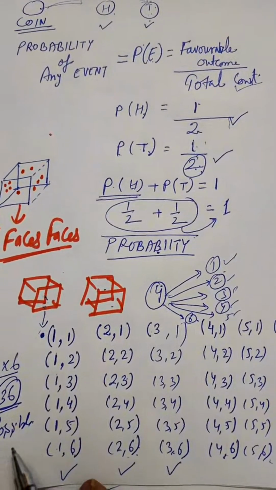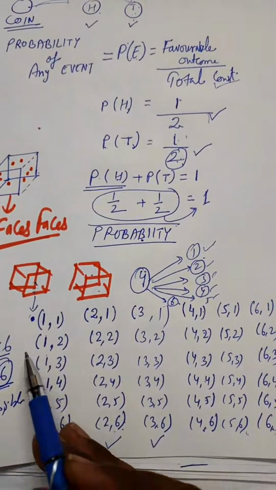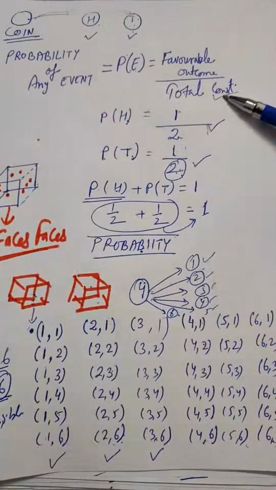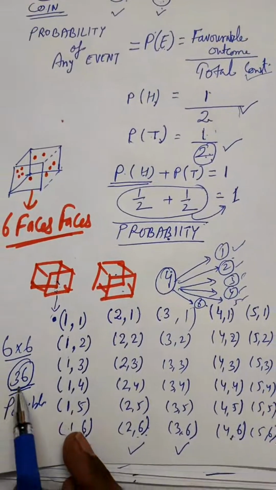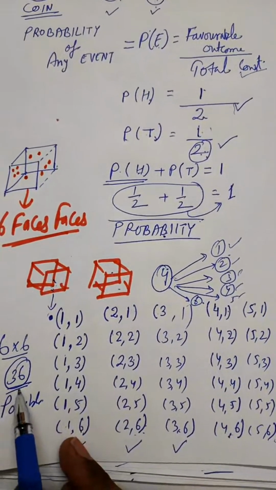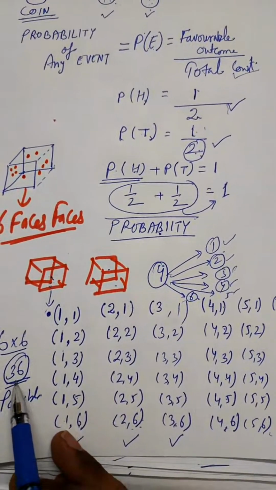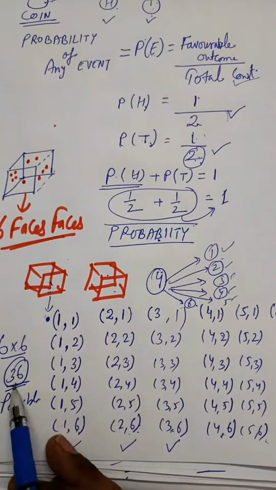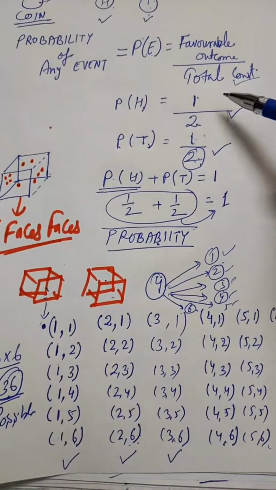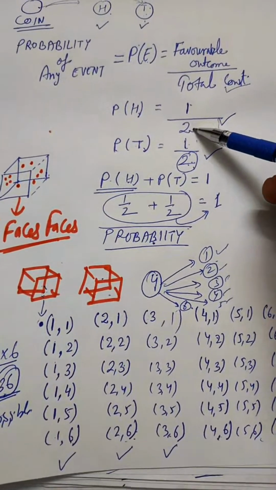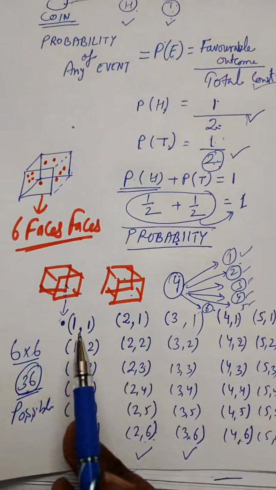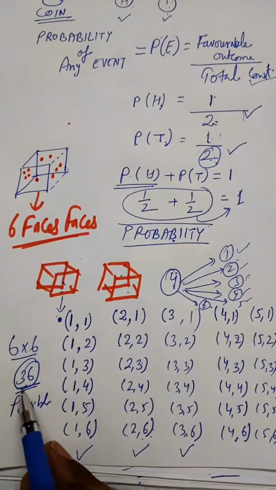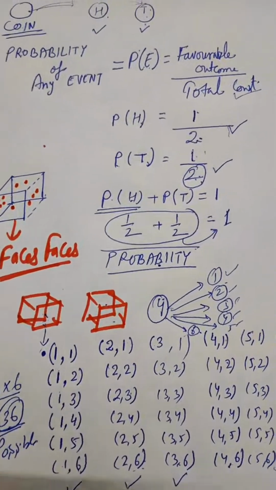So in any dice question, when two dice are rolled together, in the denominator we will give 36, because 36 is the total number of possibilities, not probability, it's the possibilities which we are getting, right? So as in the case of a coin, we get 2 in the denominator. So in the case of dice, when two dice are rolled together, we always have 36 in the denominator. Now let us come to the question.